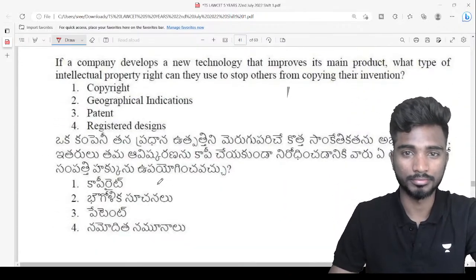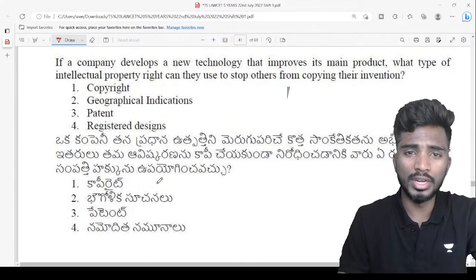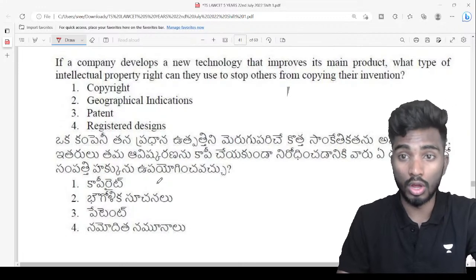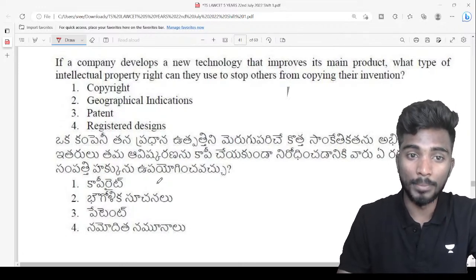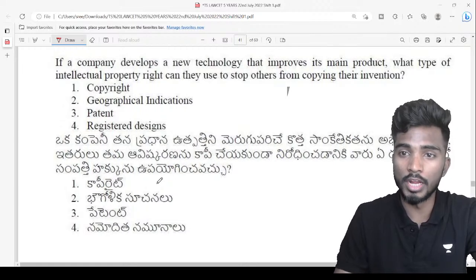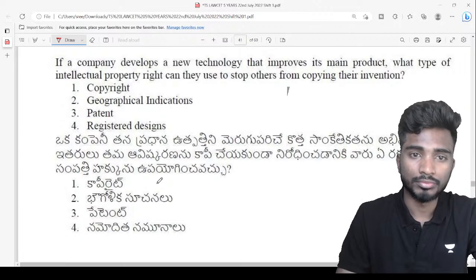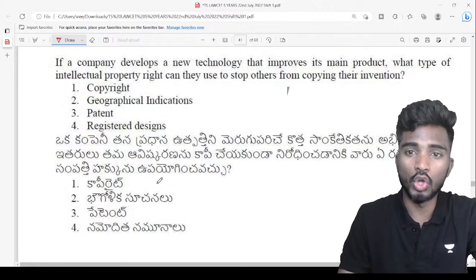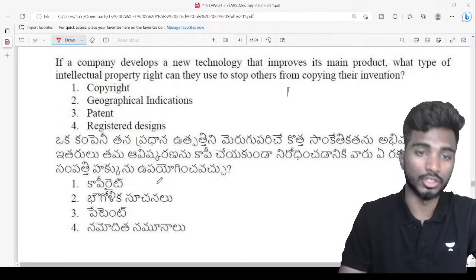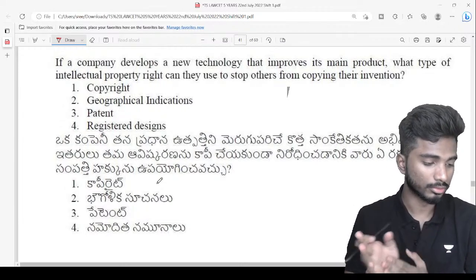Another question. So now I think you should be able to answer this, right? If a company develops a new technology that improves its main product, what type of intellectual property can they use to stop others from copying their invention? Now you should be in a position to answer this.